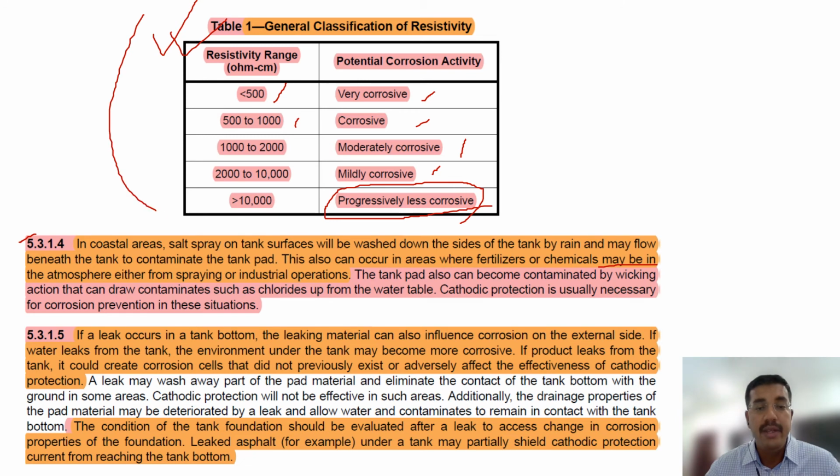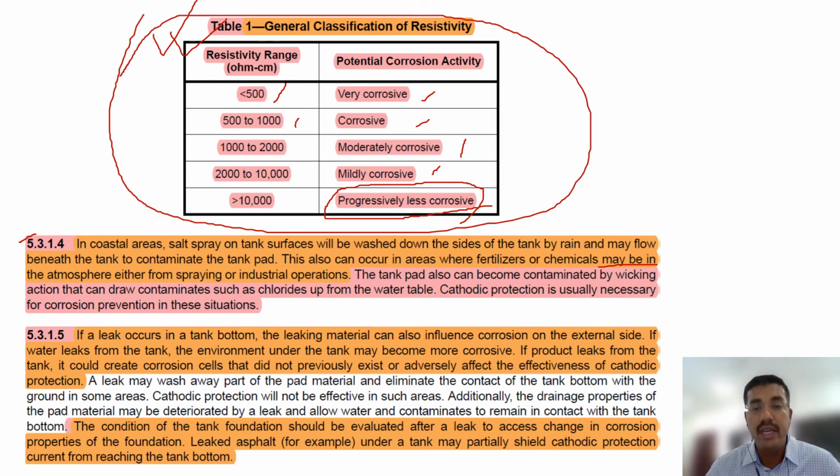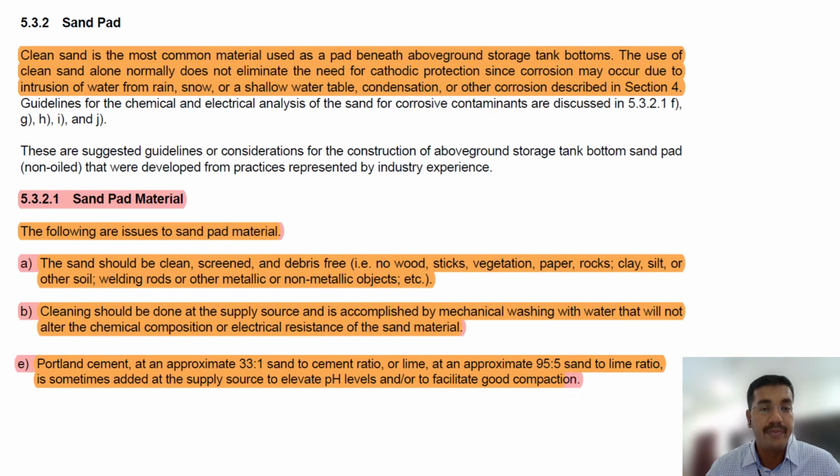But in the exam, maybe it is possible you will get these questions as an open book. Okay, they will put soil resistivity having 750, options A, B, C, D: corrosive, very corrosive, mildly corrosive, progressively corrosive. You have to come to the table and find it. Okay, you have to go for API 651.